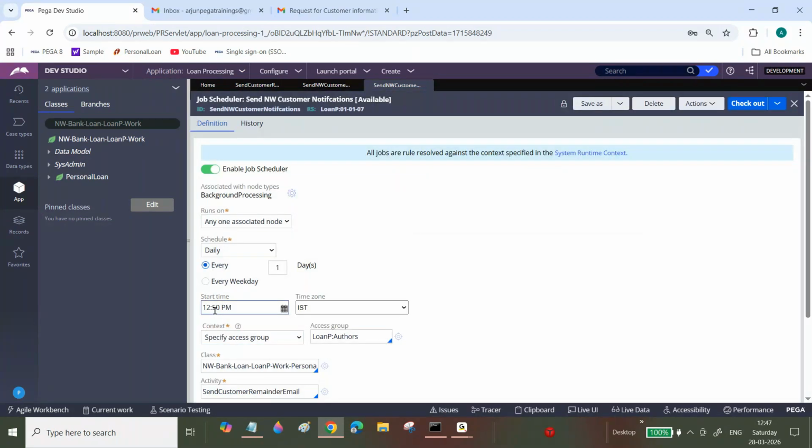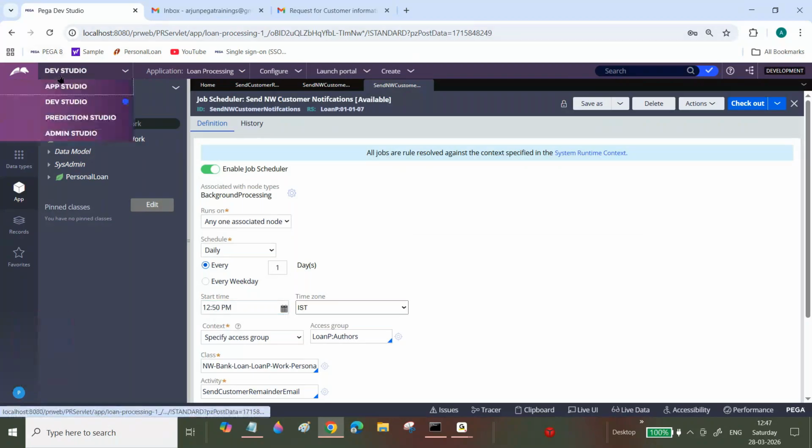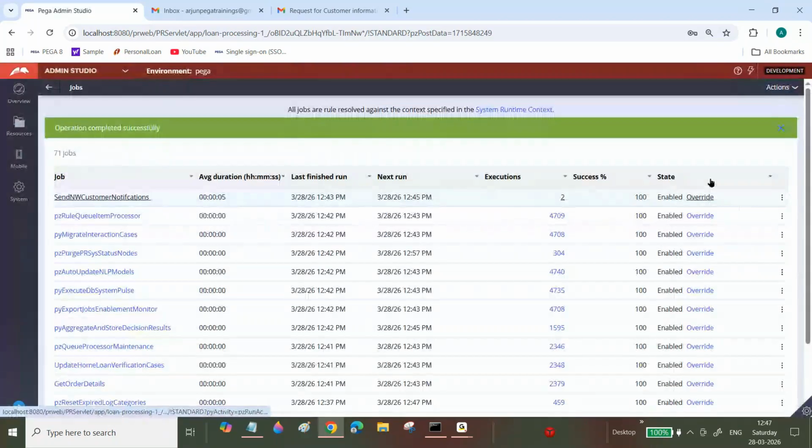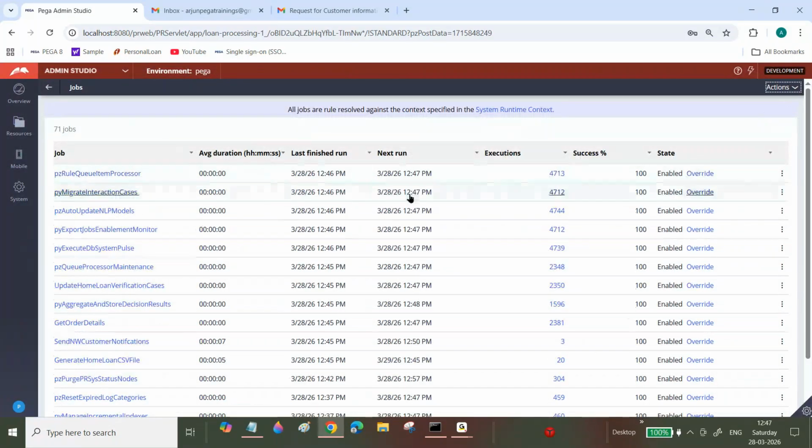Now just go here, enable this one and check whether the updated time is correct. Now you need to refresh. Now it is updating, right? Every day, what time will it execute from now onwards? Only one time, at 12:50, only once. Okay, 1 minute.